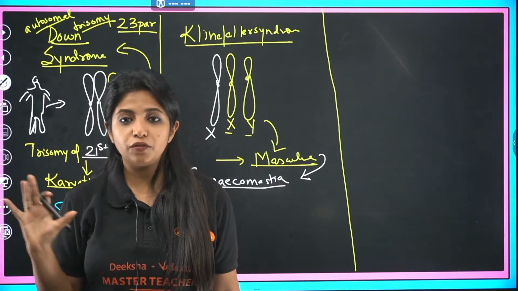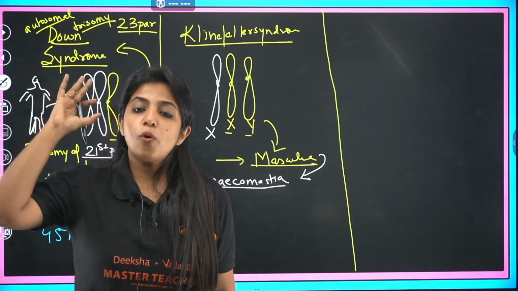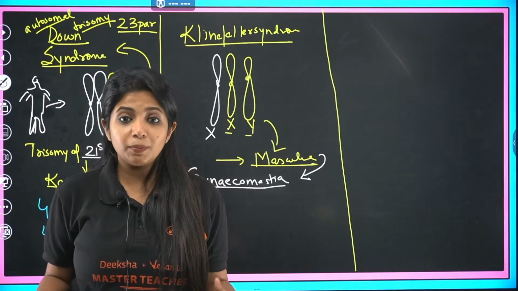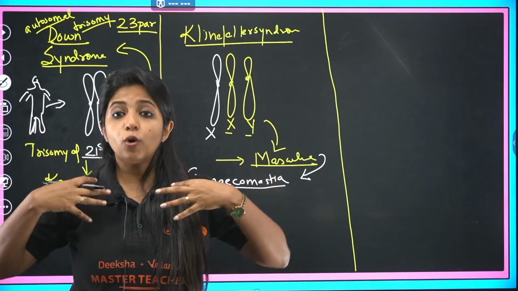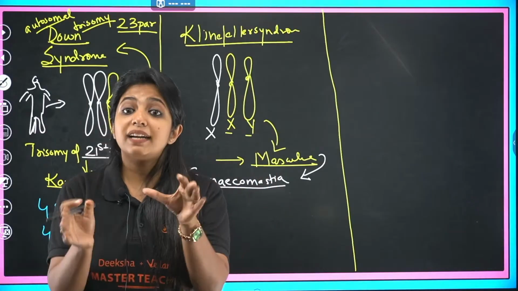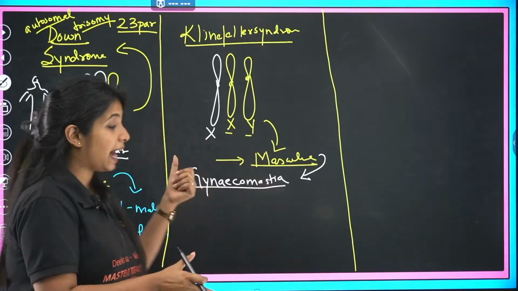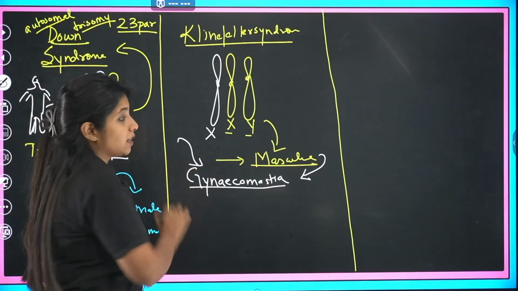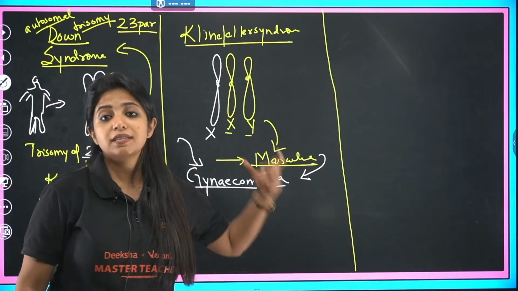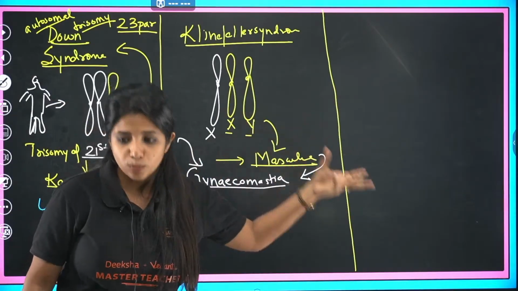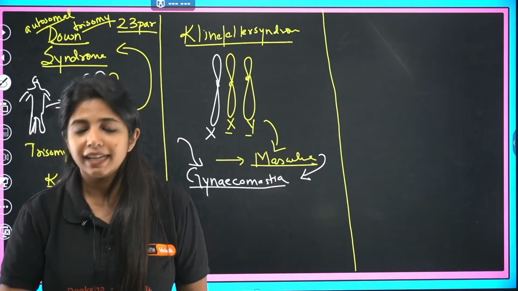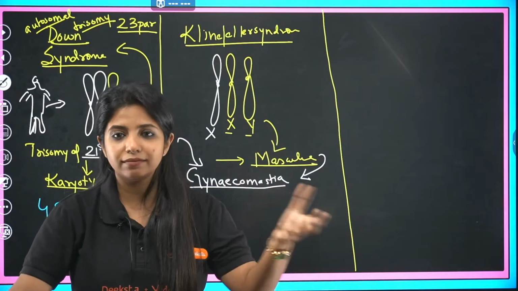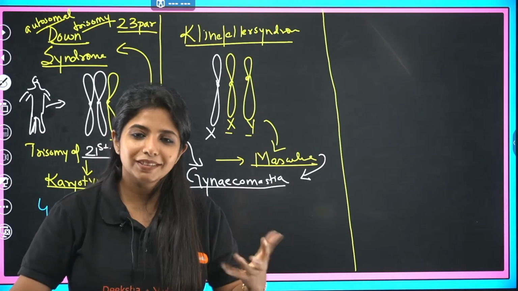This is a very, very important question. They usually confuse you with things. The overall masculine body is going to be there. It's not like they will be having a female body. They have an overall masculine body, but they also have some feminine character, as in gynecomastia, that is development of breast. Why? Because they have an extra X chromosome as well. So, ma'am, Klinefelter syndrome is seen only in males, right? Yes, it will be seen only in males.